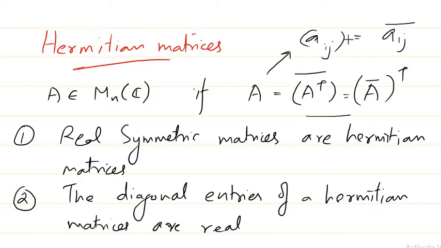So we are getting a complex number which is equal to its own conjugate, something like Z is equal to Z bar, right? So it's basically a real number. So what we get is that the diagonal entries of Hermitian matrices are real.